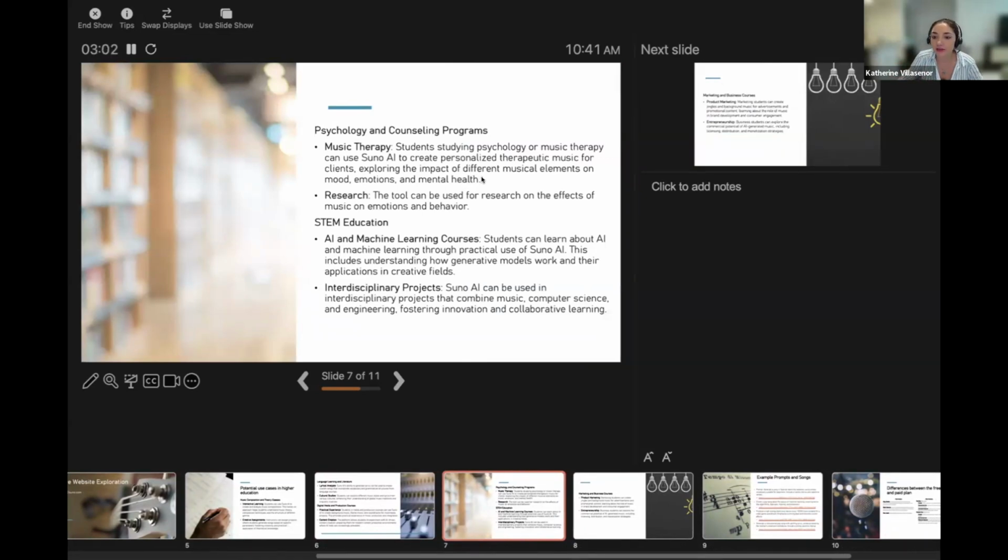You can really create something that's going to help an individual in a specific situation, and you can also choose the lyrics. We'll see an example shortly, but you can make the lyrics be very motivating, uplifting, encouraging, and that can be great for psychology or counseling programs.